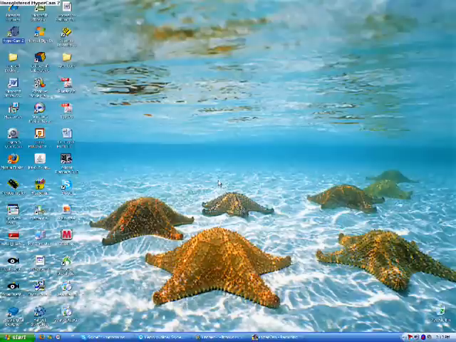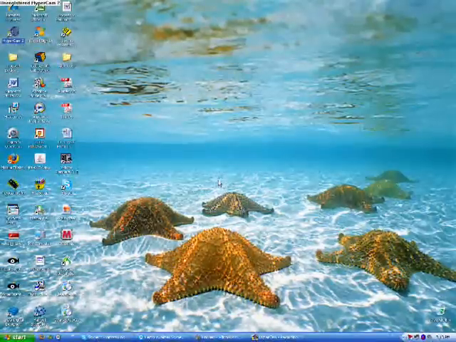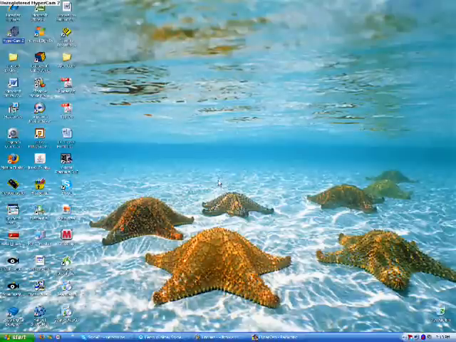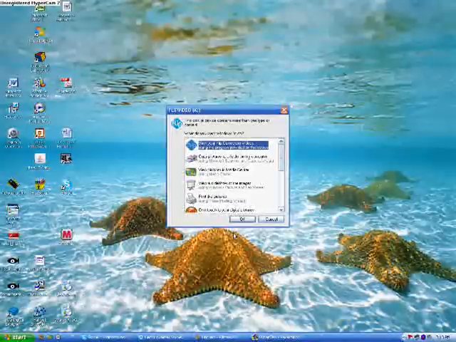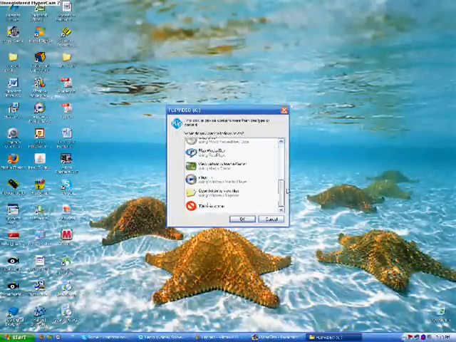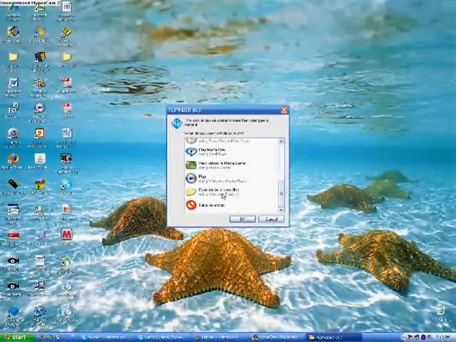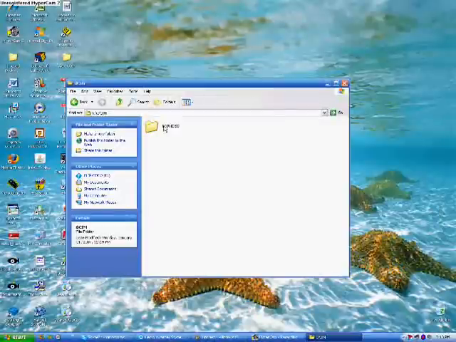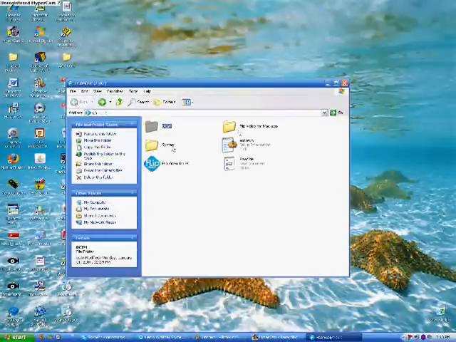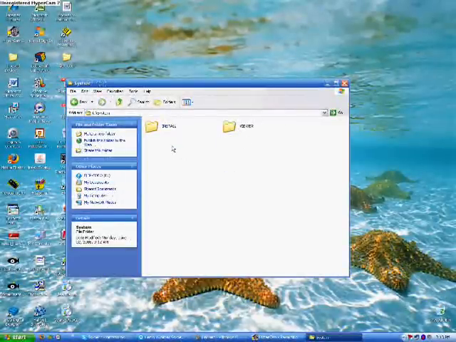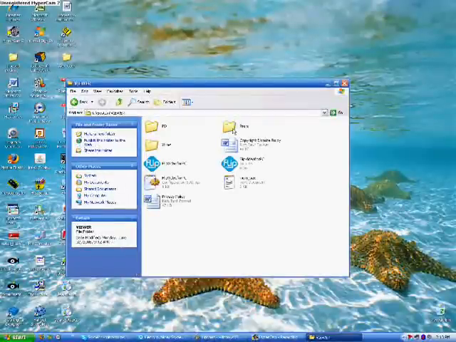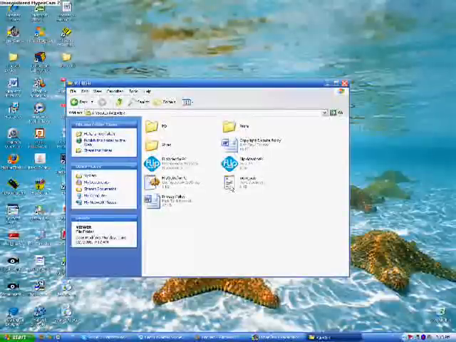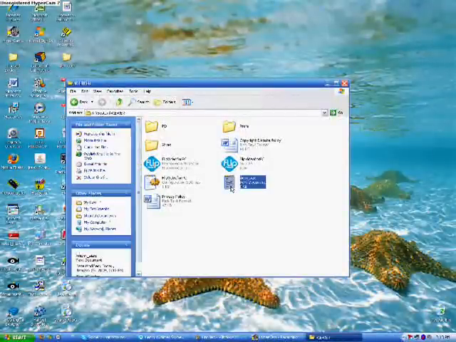First of all, you gotta plug in your camcorder. And when this window appears, go down to Open Folder, View Files. When you get here, you gotta go to System, Viewer, and go to this notepad thing that says Mem Size.